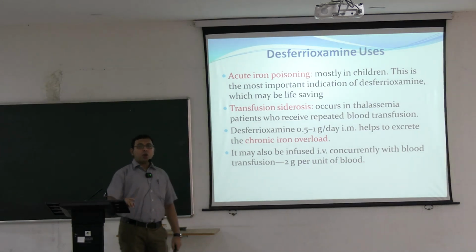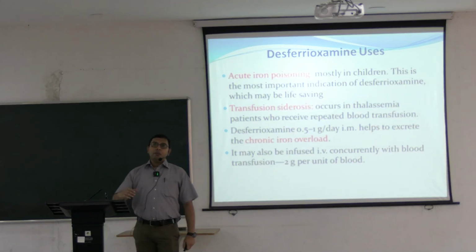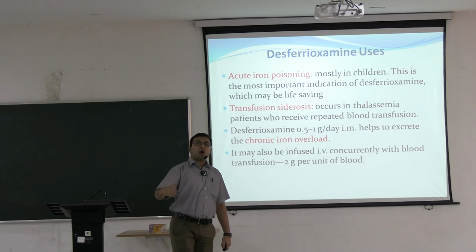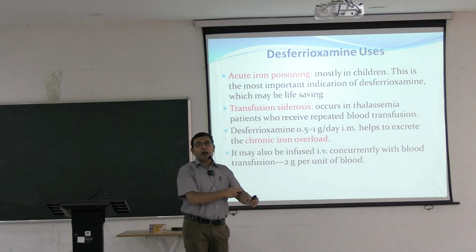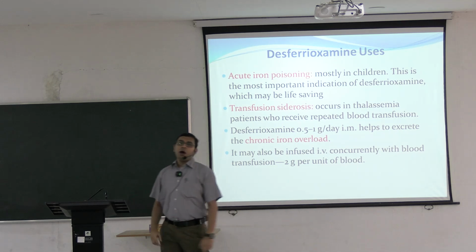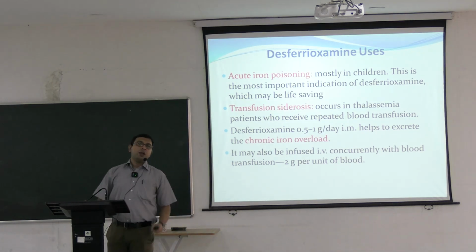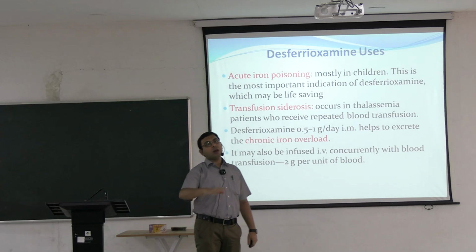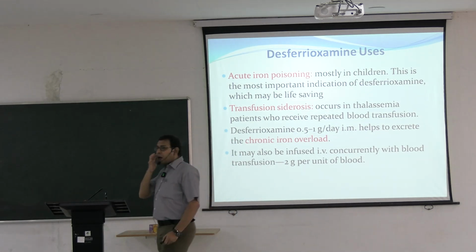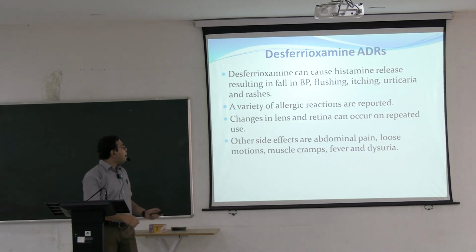In thalassemia, repeated blood transfusion per month or every fortnight is required. With the blood transfusion in the other hand, usually the Deferoxamine infusion is given. So simultaneous blood transfusion and Deferoxamine infusion is given usually in thalassemia patients.